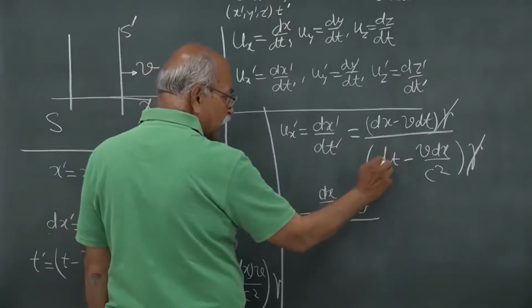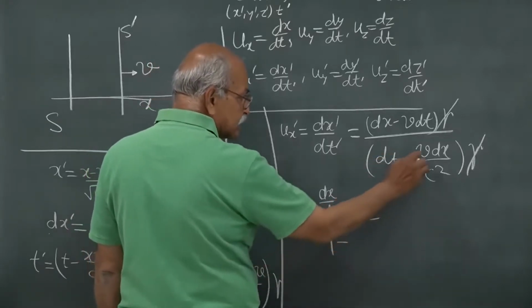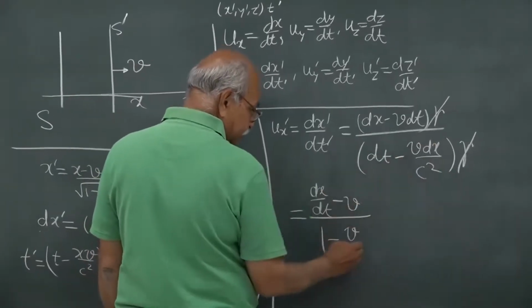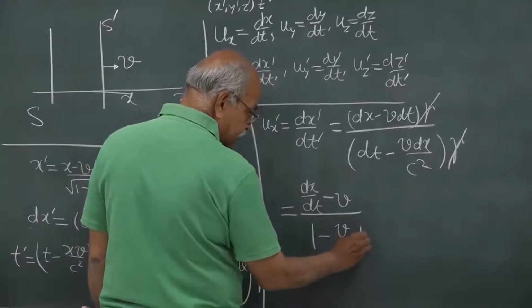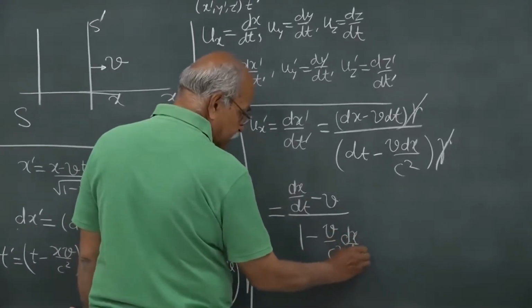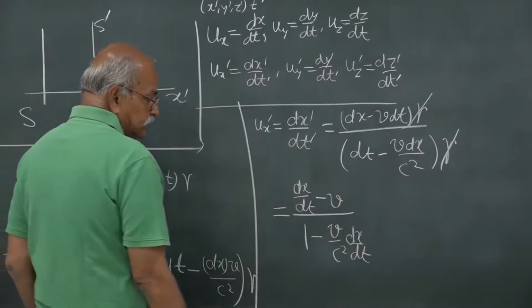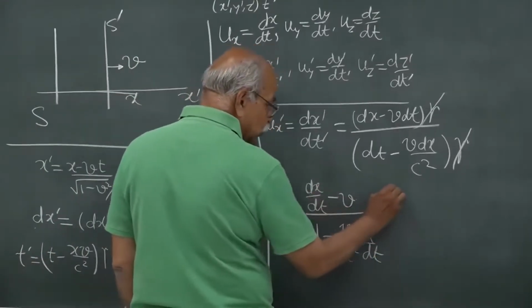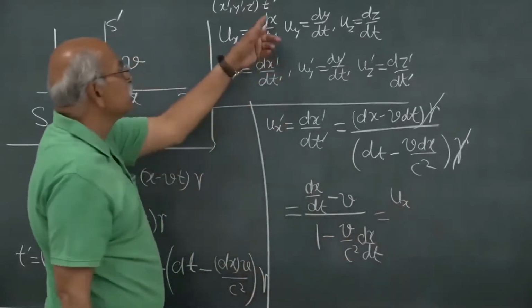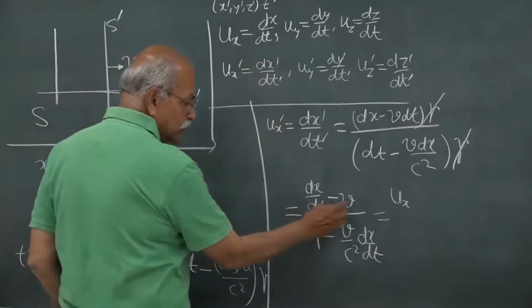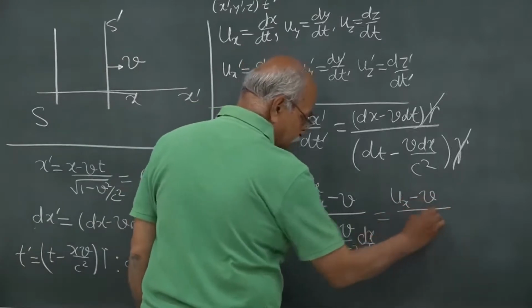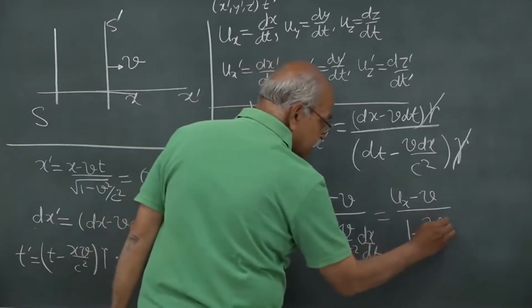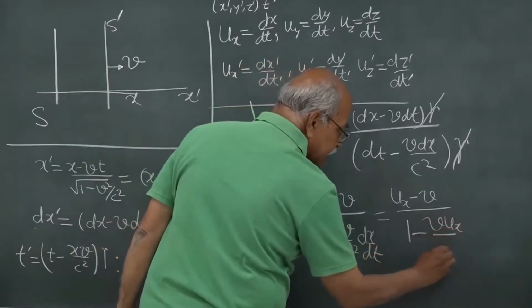So here it will become 1 minus v times dx/dt over c squared, and dx/dt is ux, so ux minus v divided by 1 minus v ux by c squared.